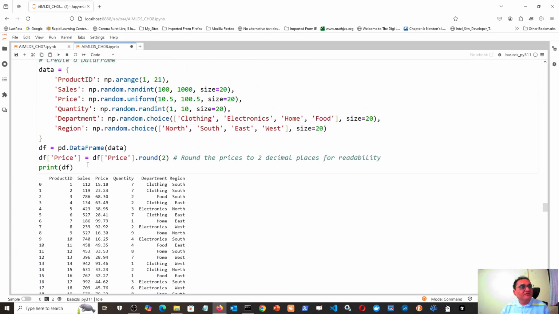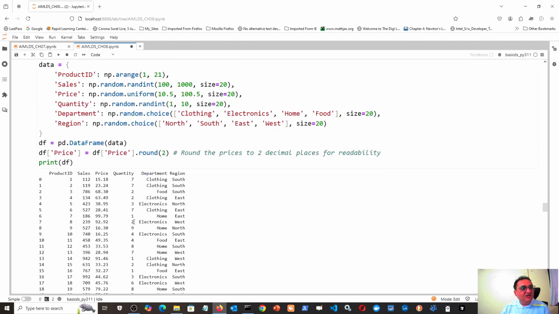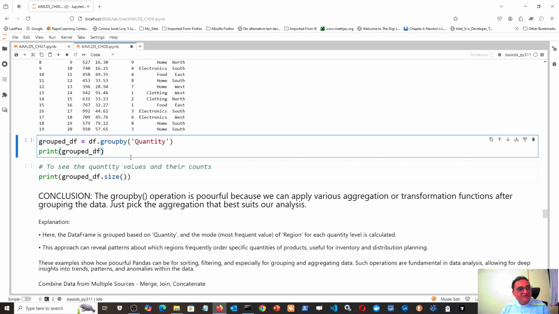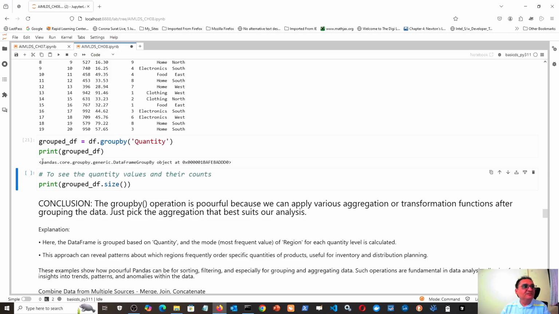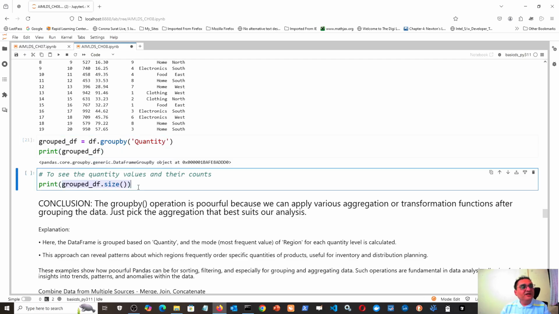And this is recreating the data frame. So this is my original data frame. Now I am grouping it by quantity. So I am getting an intermediate object called group df. Don't be misled by the word df. It is not a pandas data frame, but this kind of object, a pandas core groupby generic DataFrameGroupBy object. And now I am doing group df dot size. That will allow me to see all values and their counts.